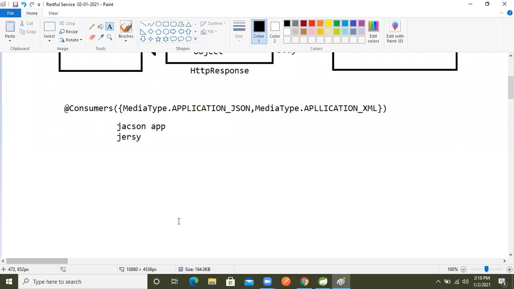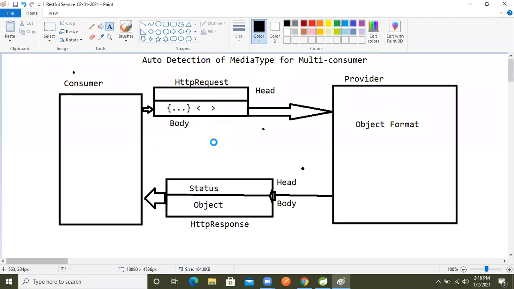These two dependencies we need to perform these operations. So let's do the practical on this diagram. Whatever we understood diagrammatically, let's implement it and see the output, to check whether these things happen based on our explanation.